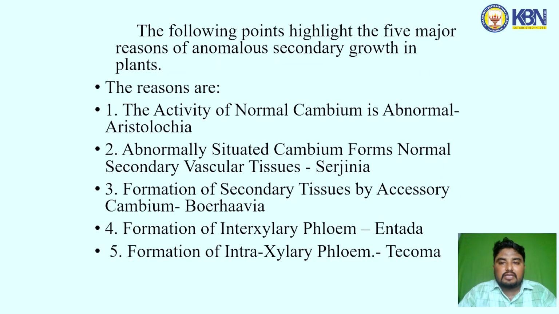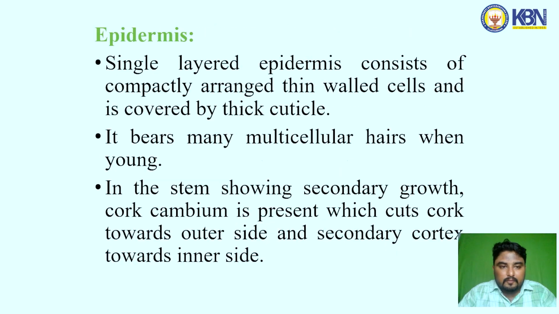The following points highlight the five major reasons for anomalous secondary growth in plants. The reasons are: the activity of a normal cambium that is abnormal, Aristolochia. Abnormally situated cambium forms the normal secondary vascular tissues, Salvadora. Formation of secondary tissue by the accessory cambium, Boerhaavia. Formation of intraxylary phloem, Entada. Formation of intraxylary phloem, Tecoma.